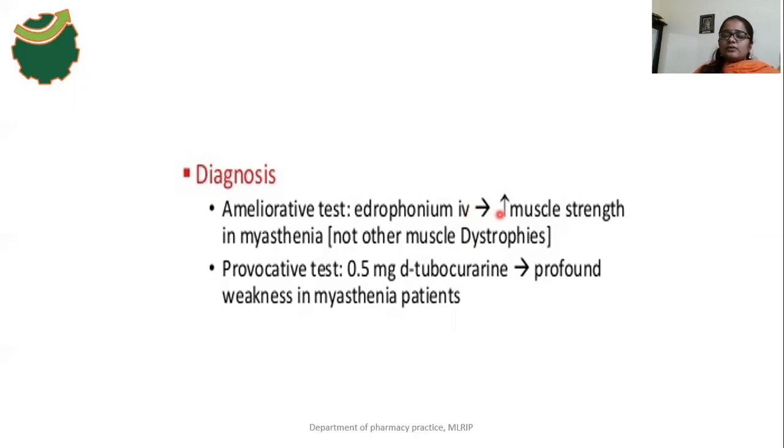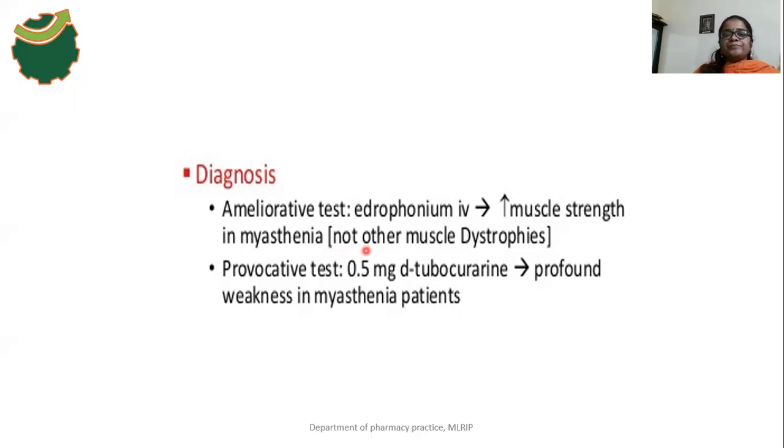Then what is the effect of edrophonium on a myasthenia patient? It increases the muscle strength. Okay, so the muscle strength increases in a myasthenia patient. Only in myasthenia patients is the muscle strength increased, but not in other muscular dystrophies.